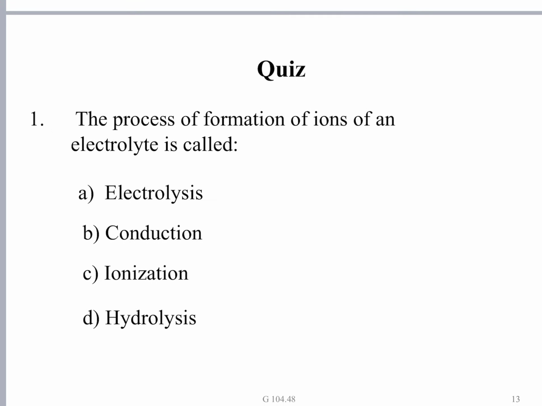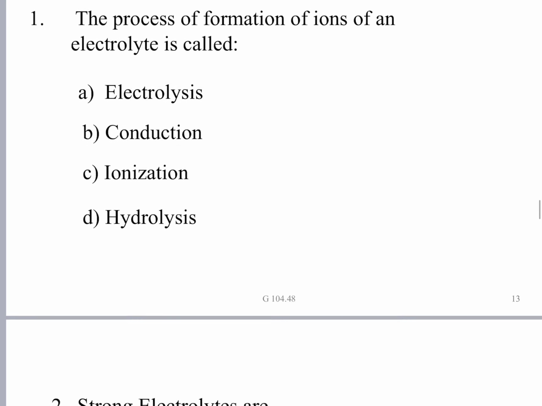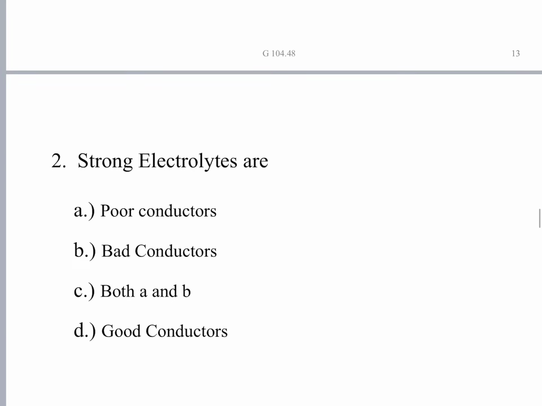The process of formation of ions of an electrolyte is called ionization. It's not electrolysis. The process of formation of ions is called ionization, or it is also called dissociation. Both terms we can use safely. The answer is C.